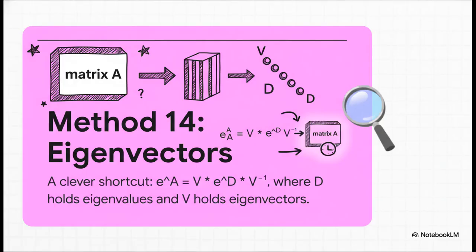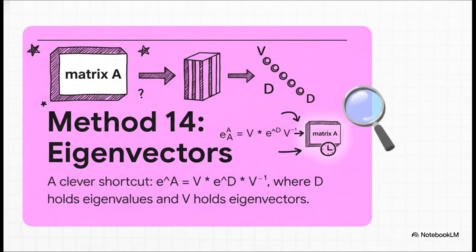Okay, so the direct approach was a bust. Let's get more clever. Let's try a more elegant, theoretical approach using eigenvalues. The idea here is to break the matrix A down into its basic parts. You find its eigenvectors, that's the matrix V, and its eigenvalues, which make up that diagonal matrix D.